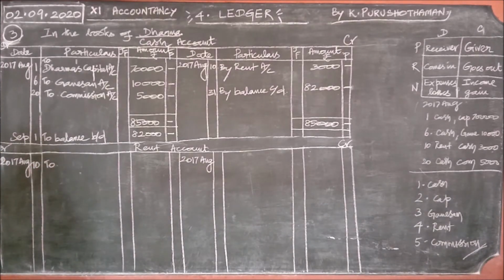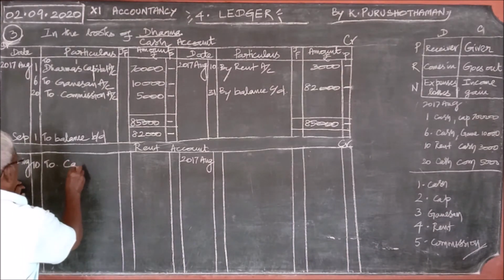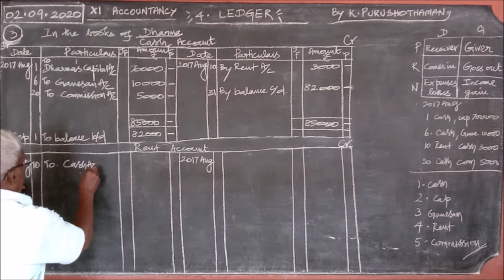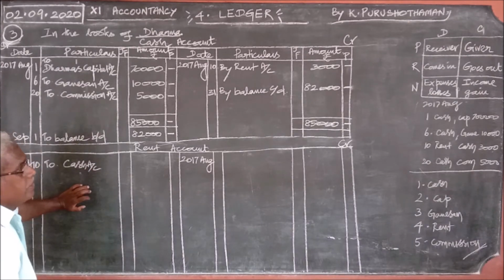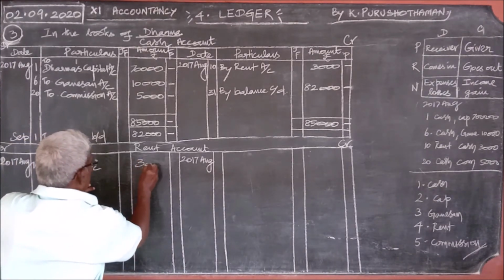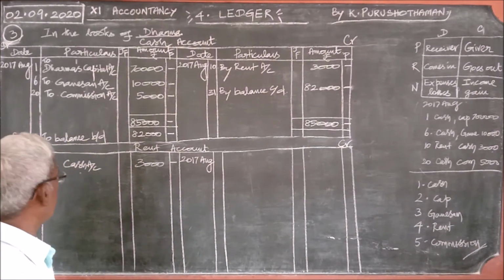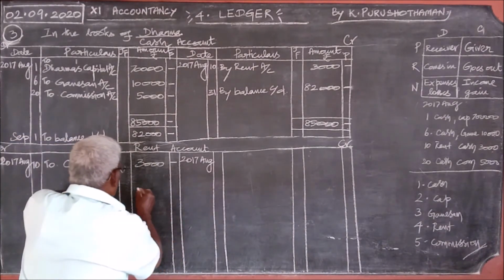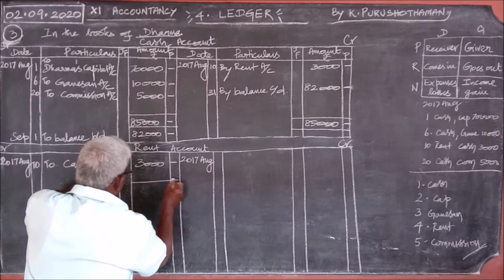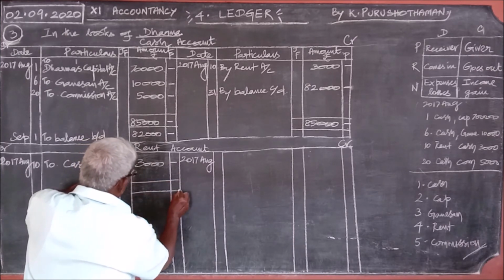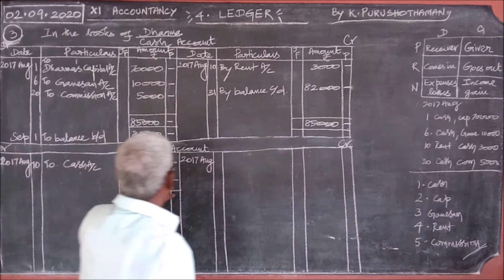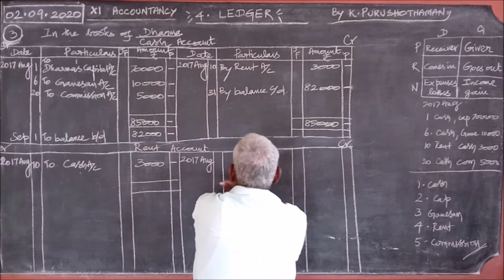What is coming along with the rent account? Cash. Therefore, we should write "To cash account". The amount is 3,000. No other entry for rent account, so we can close the ledger.